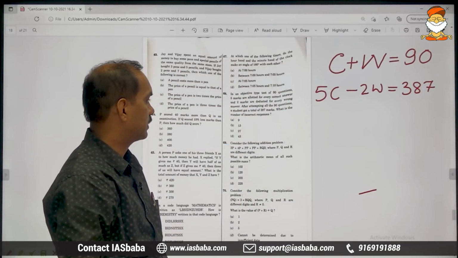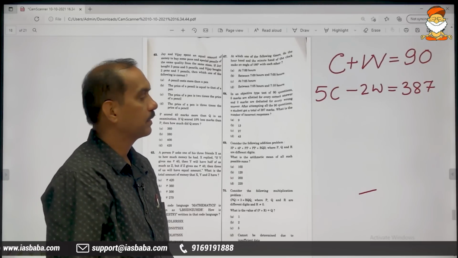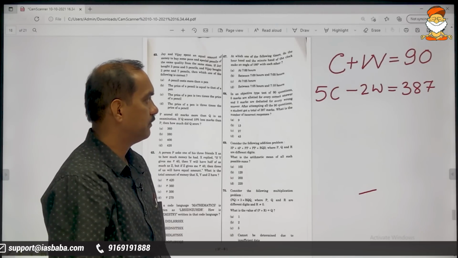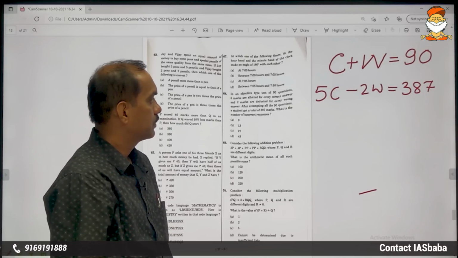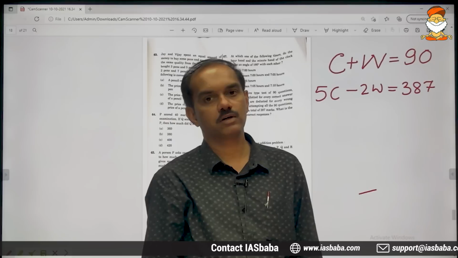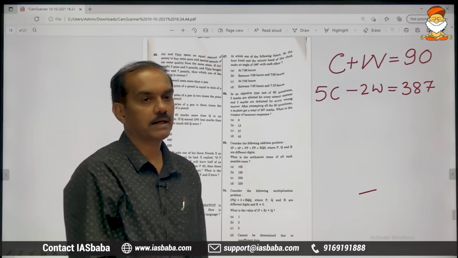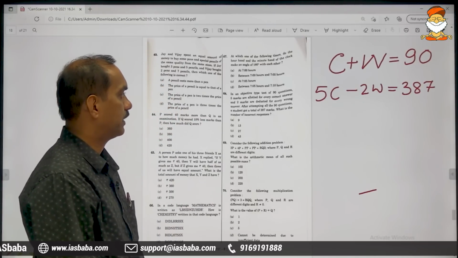The question is on incorrect responses. We want the value of W. How do we get it? We will have to eliminate the C term.